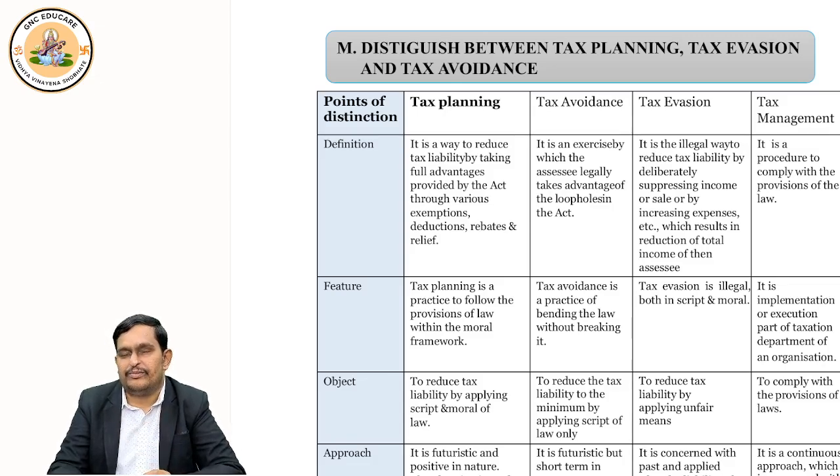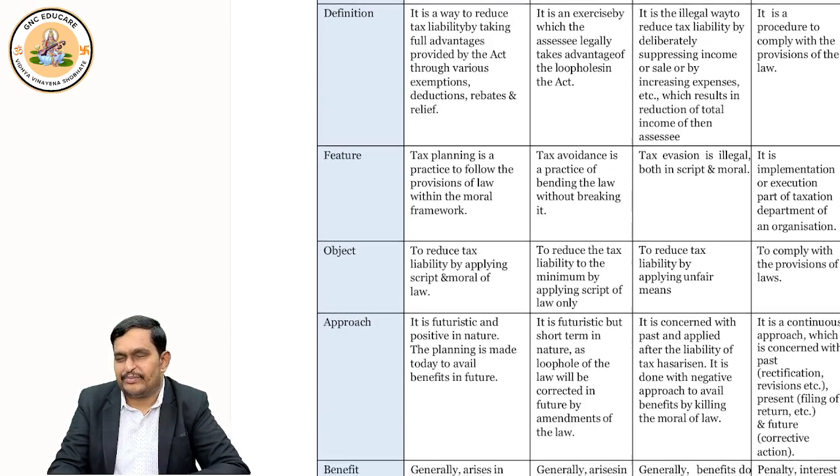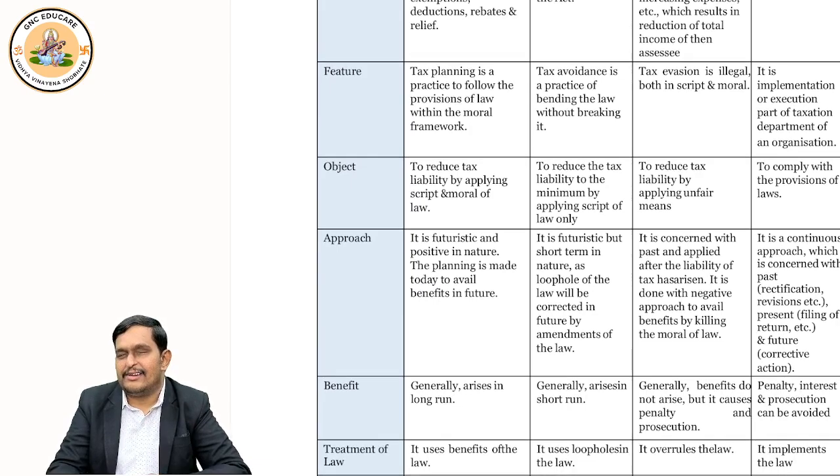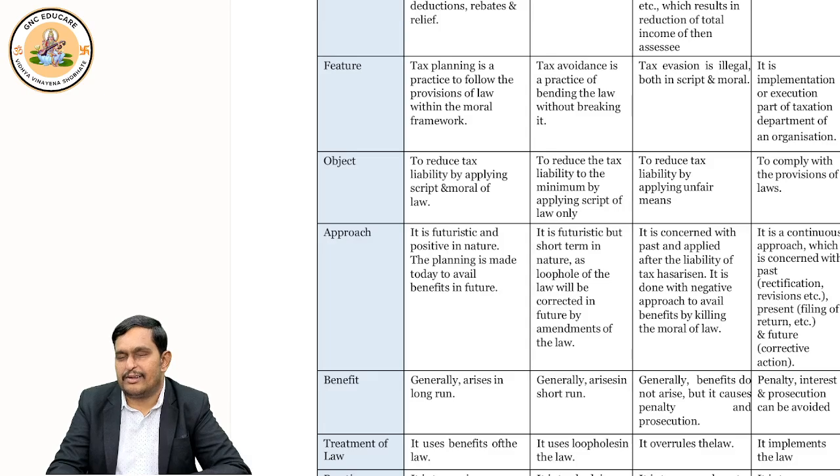Okay. Now, there are two terms which I'll coin for you: script and moral. What are the two words I said? Script and moral. Script is basically law and moral is basically ethics. So in tax planning, it is right as per script and right as per moral. So legally, morally, tax planning is right. Whereas tax avoidance, it is legally right because you used loopholes. But morally, it is wrong. Right? Tax avoidance, legally you are right, but morally you are wrong.